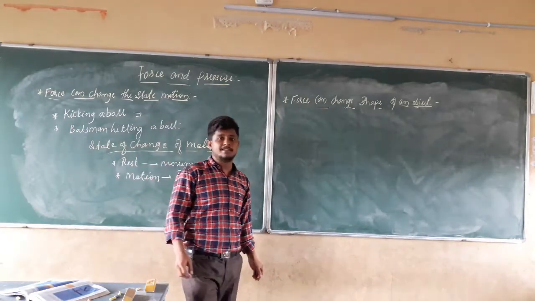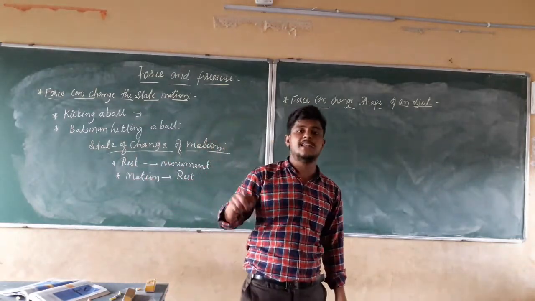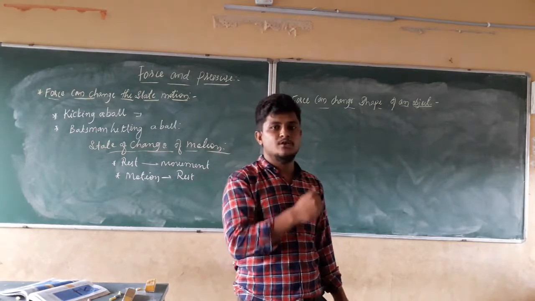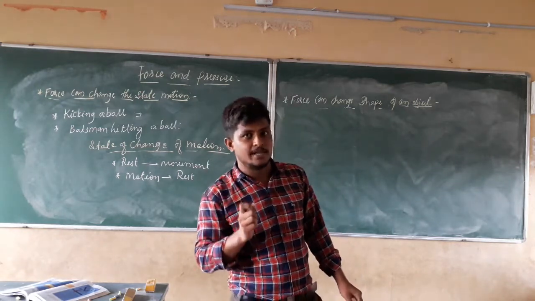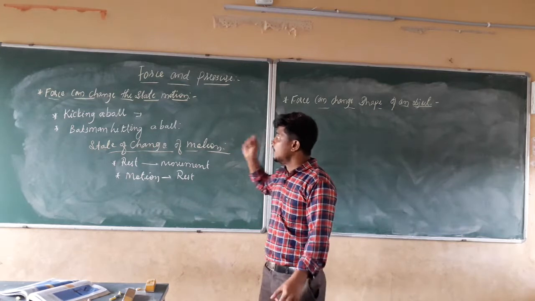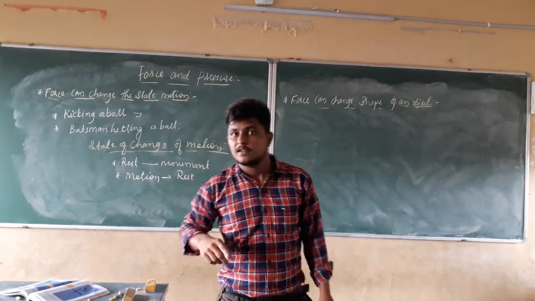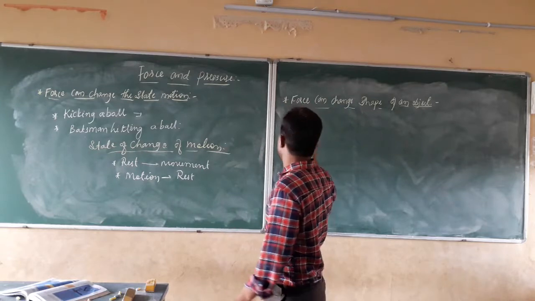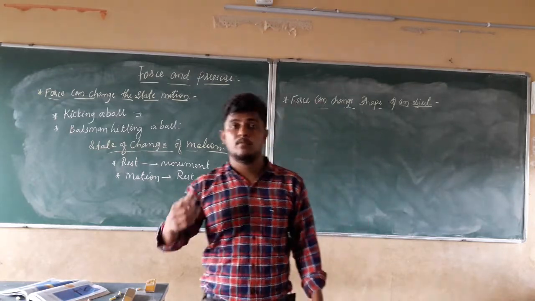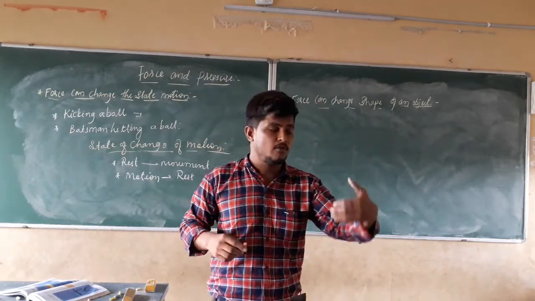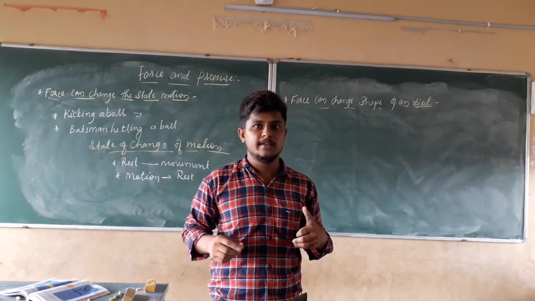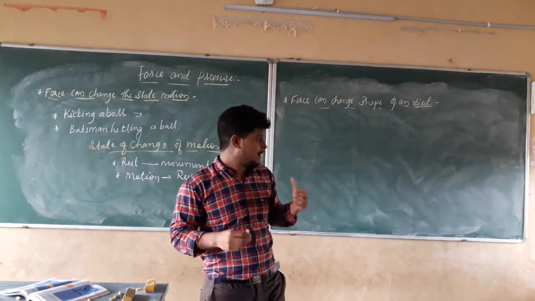There are n number of examples given in the textbook. You can take n number of examples in day-to-day life. By those things, we should identify: is the force changing the state of motion? Can force change the shape of an object? Which type of force? What is the work of the force on these things? Right? For example, I am writing on the board.